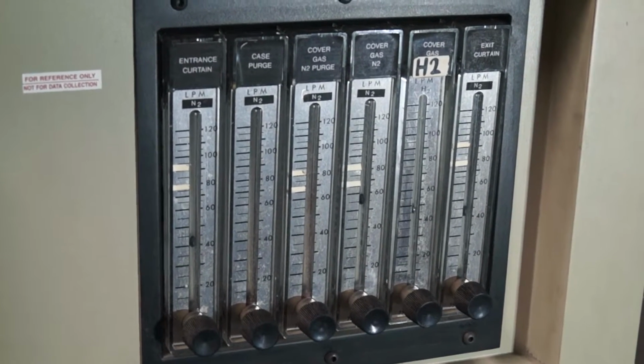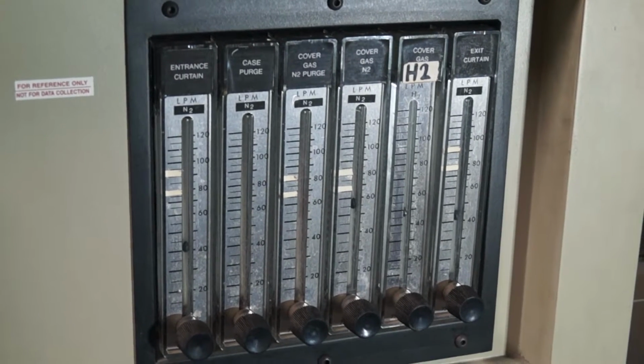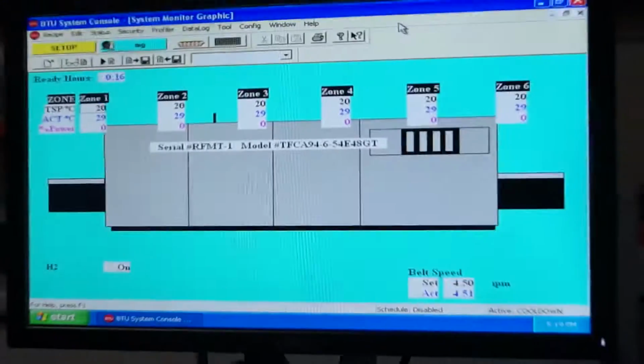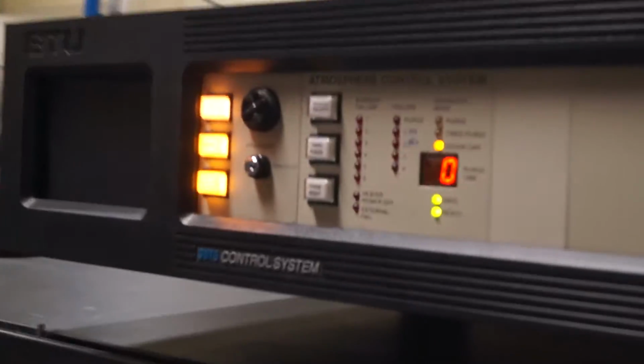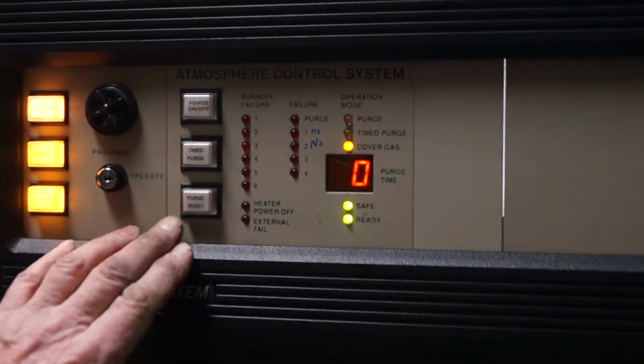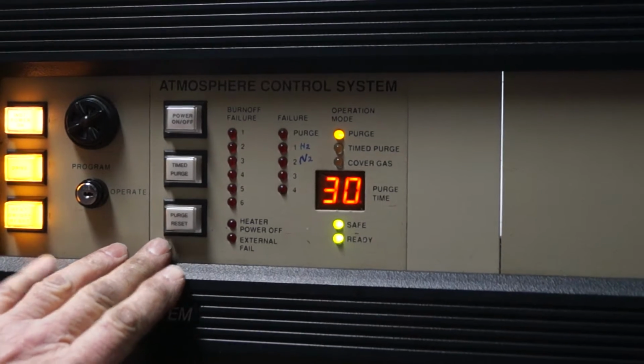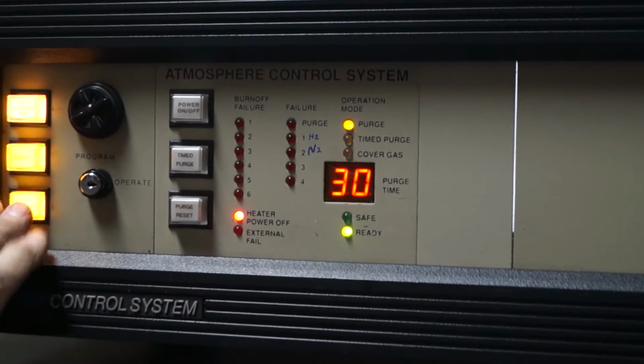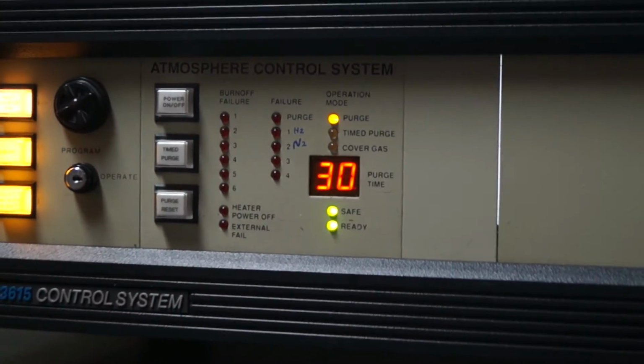Okay, there it is. Now you have the hydrogen cover gas and the nitrogen cover gas. And now we want to look at the failure modes to make sure they're working. So we come back over here, and one of the failures, it shuts itself off if you get a heat failure. You can clear it. Then we have the burn-off failures.